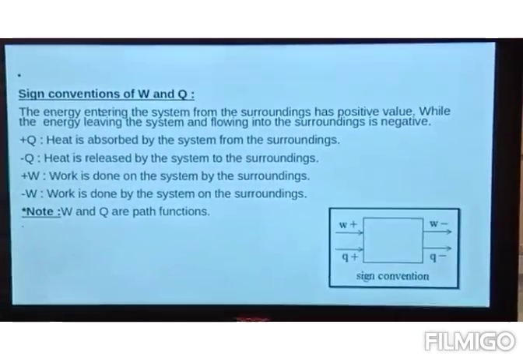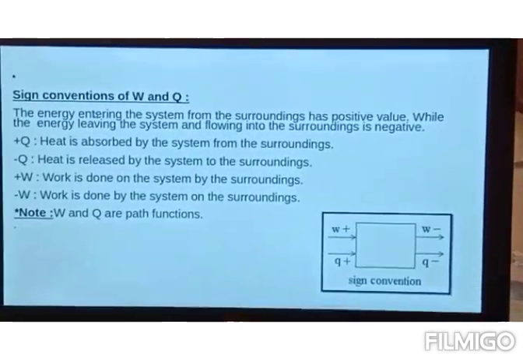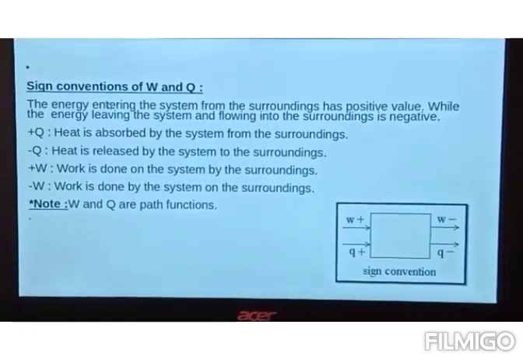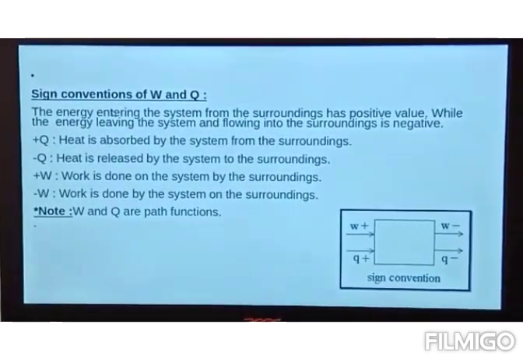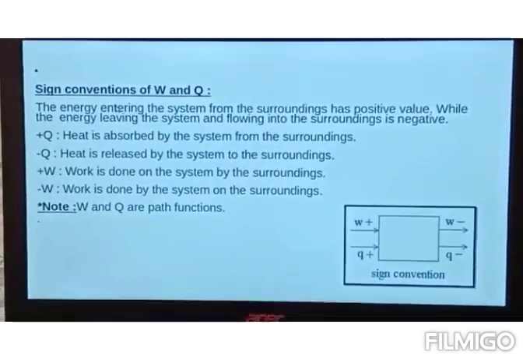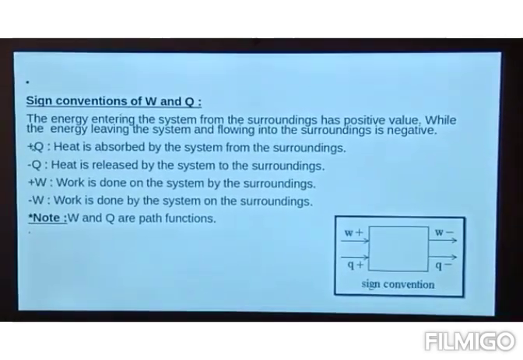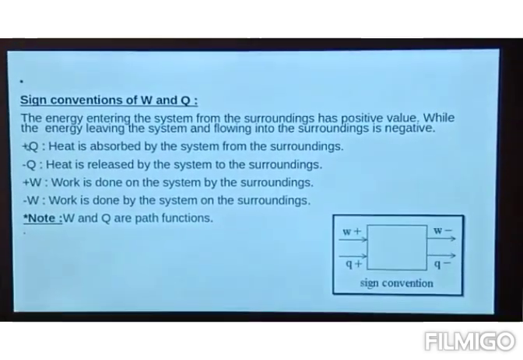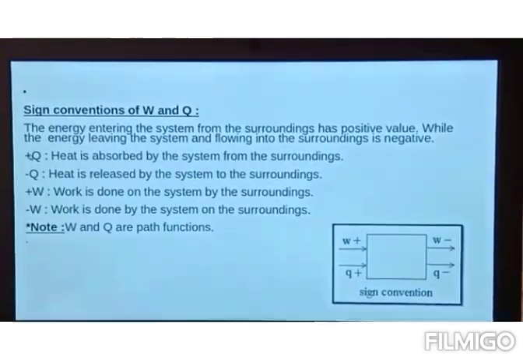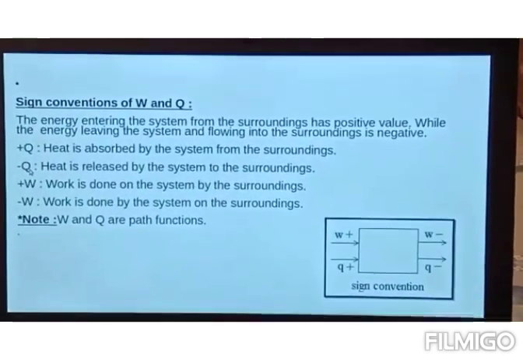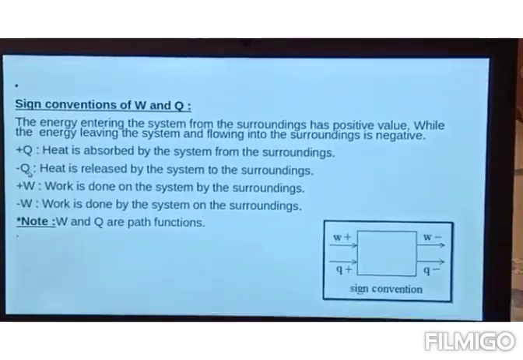An exothermic reaction is one in which heat is given out, and an endothermic reaction is one in which heat is absorbed by the system. So here, first is Q positive, that is heat positive, when heat is absorbed by the system from the surrounding.